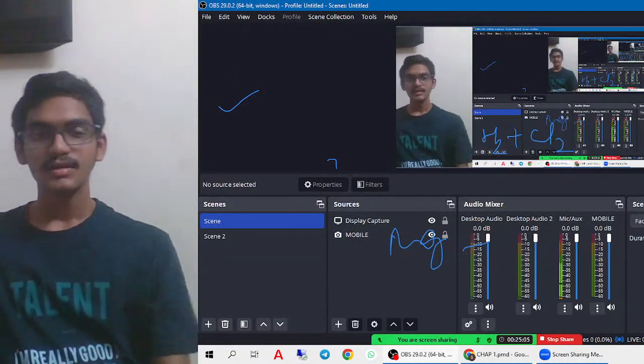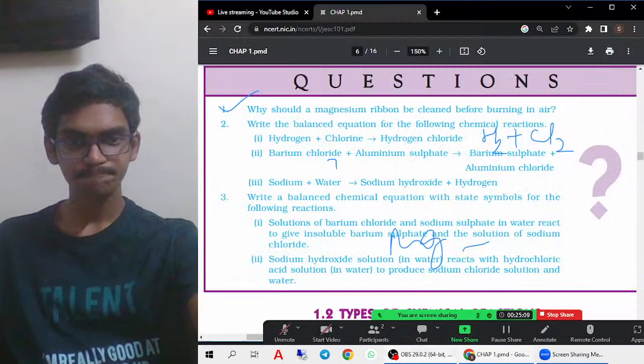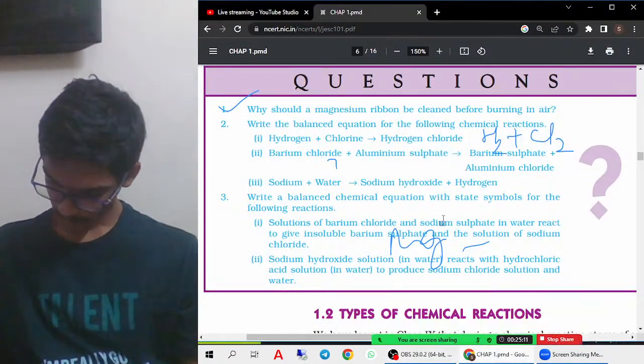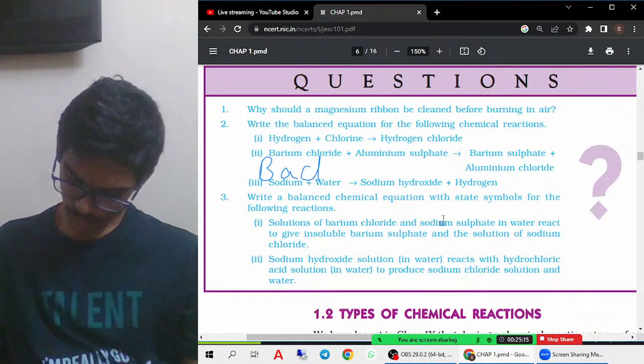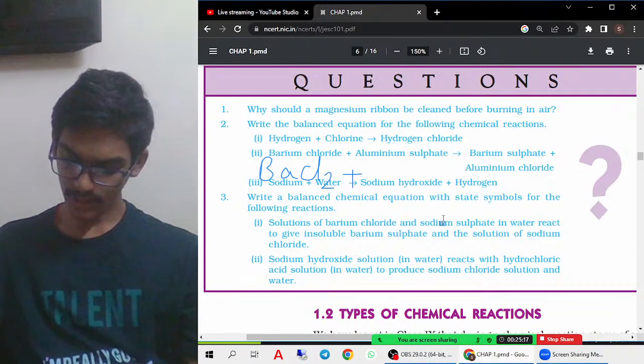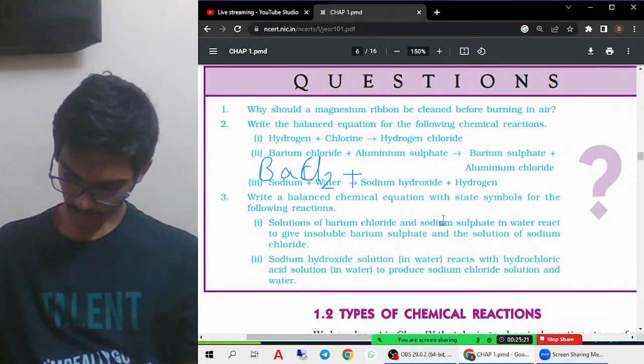The next most important thing. Barium chloride, BaCl2, plus aluminium sulfate, because barium is Ba, and you should always write the capital.